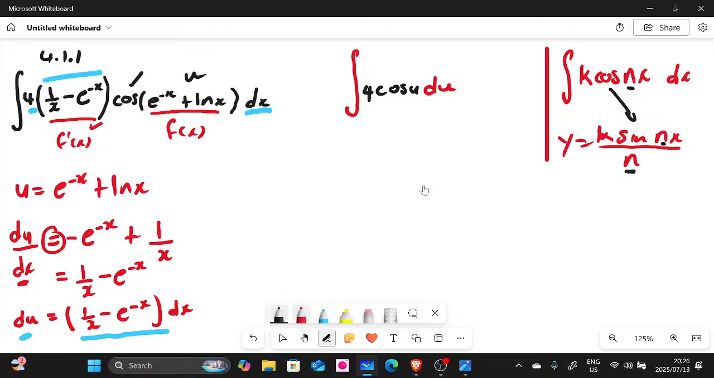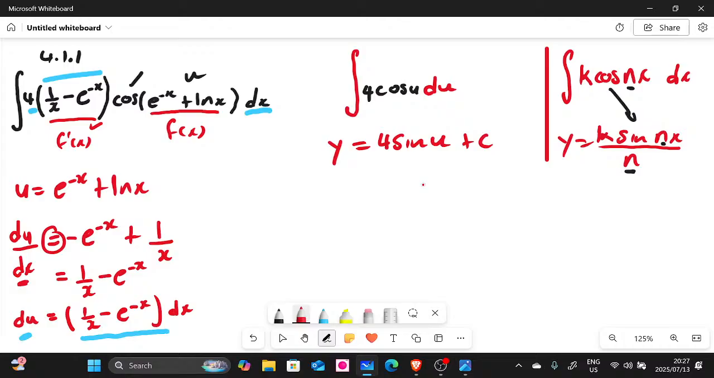So if we use this formula there, let's use it. We're going to say y is equal to, we have 4 as our coefficient, or as a k, so we can say 4, and then we say sine, and then what is our u? The coefficient of u is just u. Very simple, u, and then plus c. There we go.